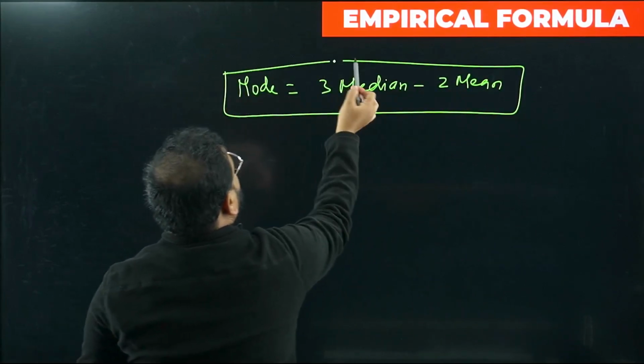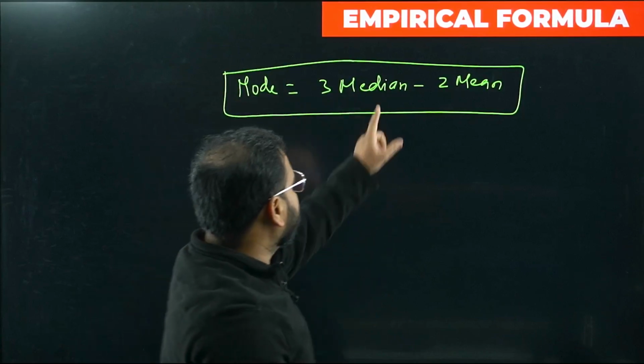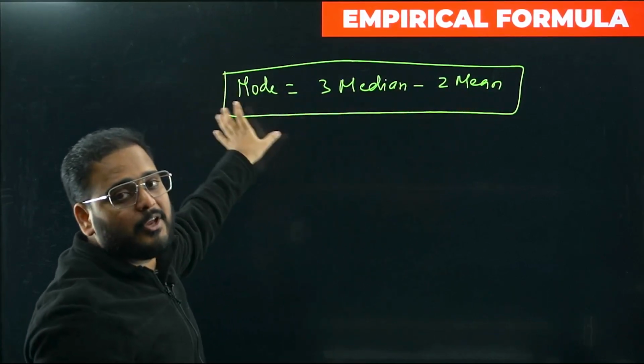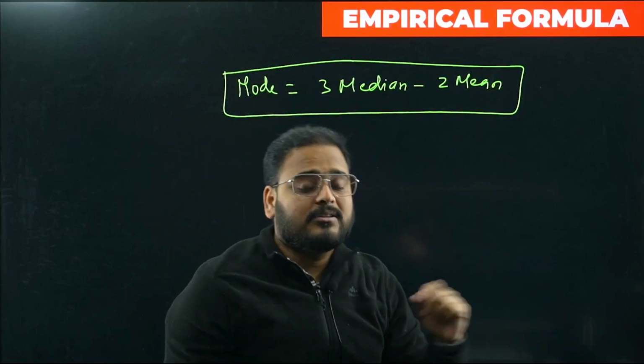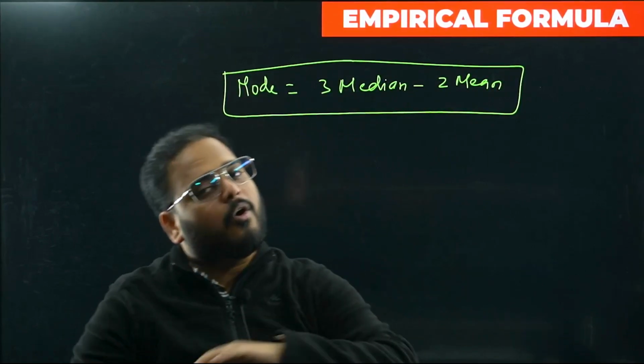So if you are given the median and mean, you can find the mode directly from here. You don't have to apply the formula again. Sir, will this apply to grouped data and ungrouped data? All types of data.